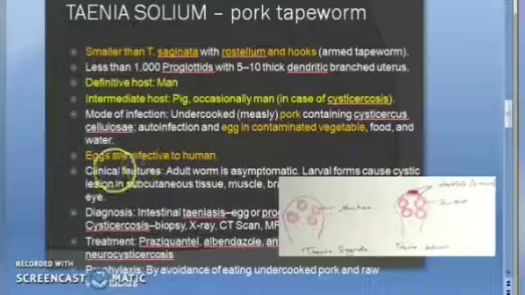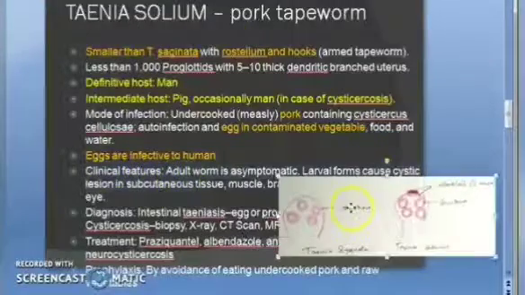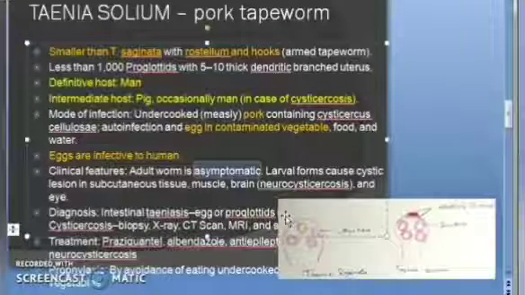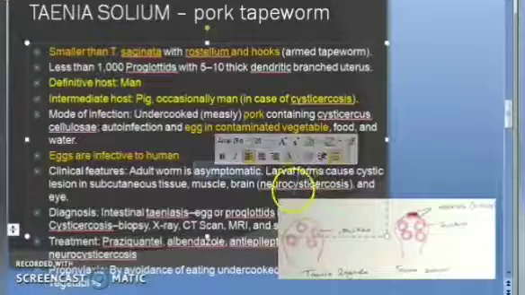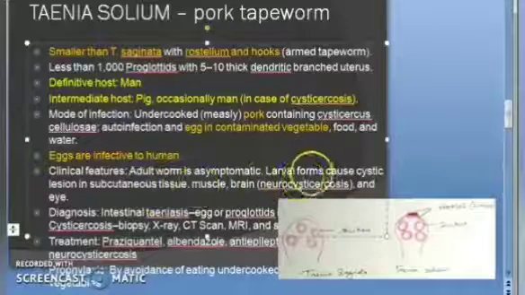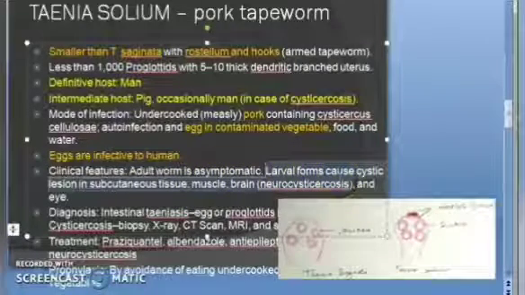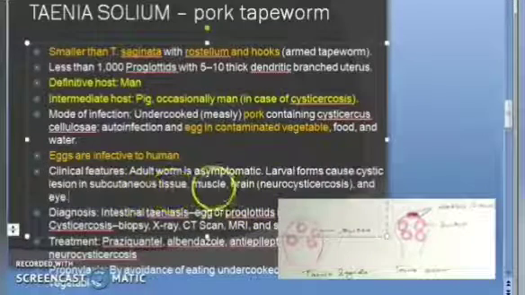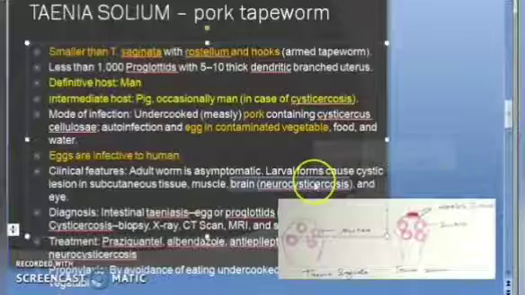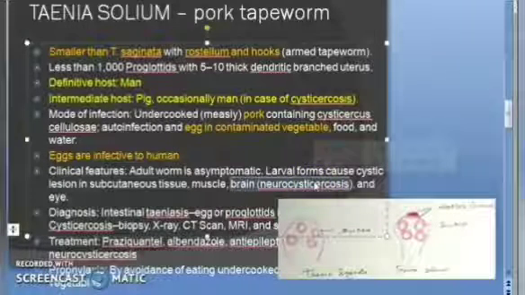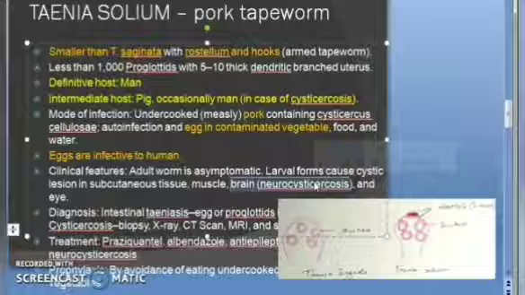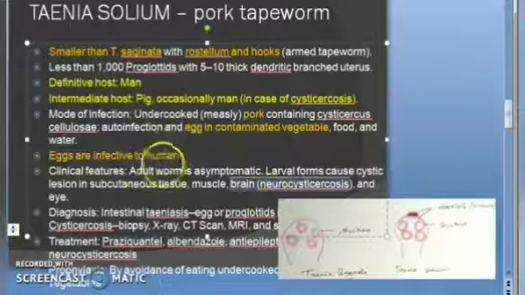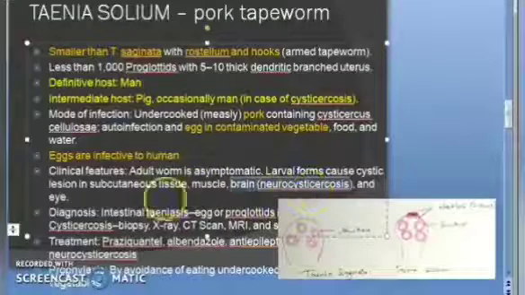Clinical features. The adult worm is asymptomatic. So if you have the adult worm, it's asymptomatic. Enjoy life. But if larval forms are present, then you will have to suffer. The larval forms will cause cystic lesions in the subcutaneous tissue and muscle. It can go to the brain and cause neurocysticercosis. Maybe this is why Taenia solium is more important for exams, because it can affect the brain and cause cysticercosis.